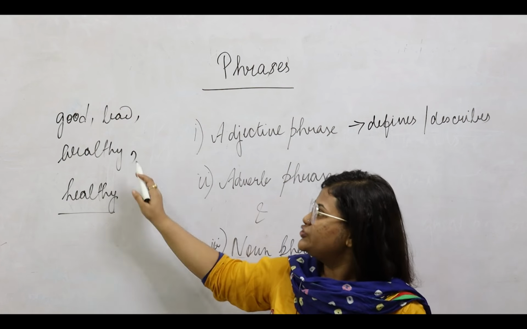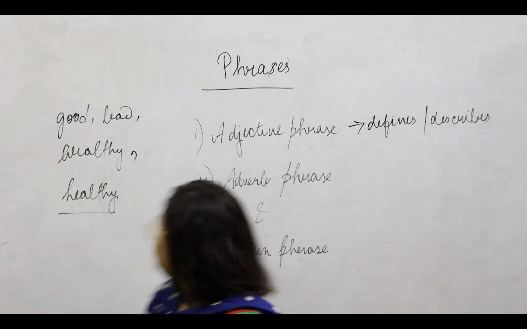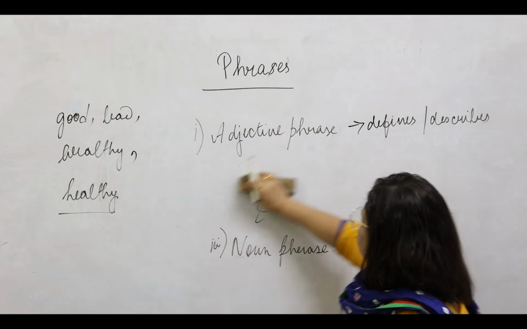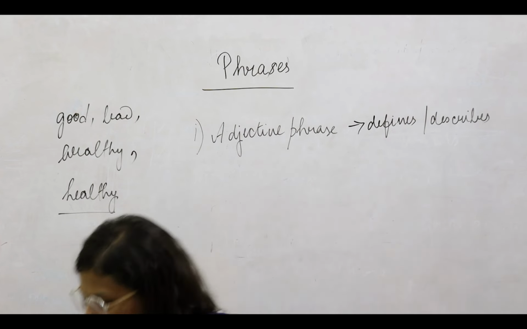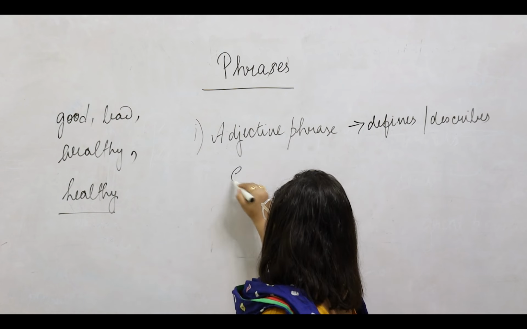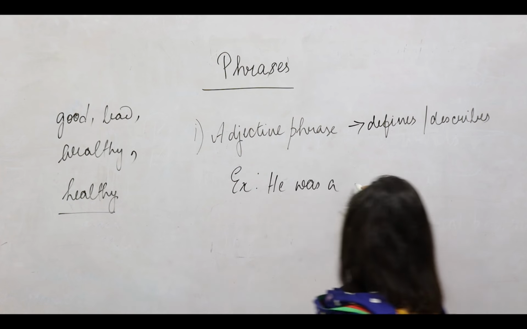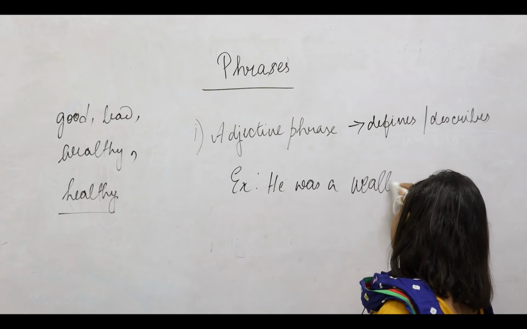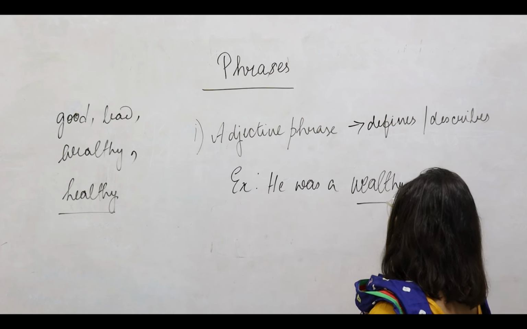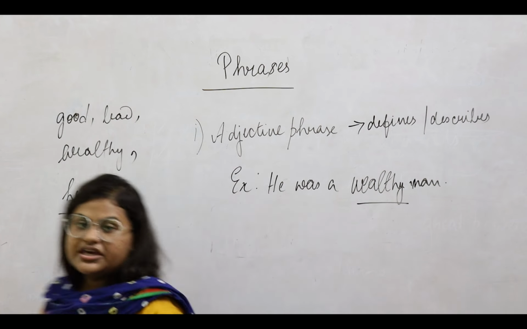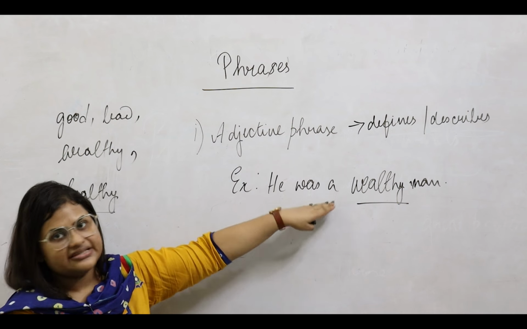So these are words which will be describing a noun. Now, if we want to use these words in a phrase, how will we use them? For example, if we say he was a wealthy man. So here wealthy is the adjective. He was a wealthy man. What kind of a man is he? The man is being defined by his wealth.